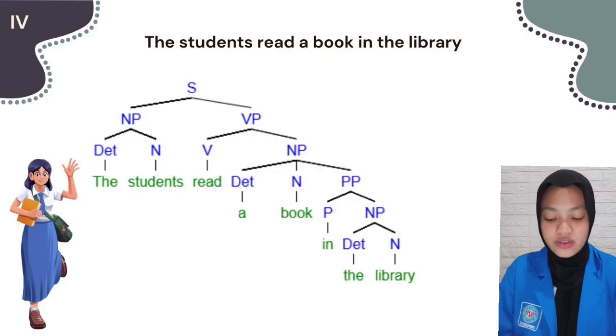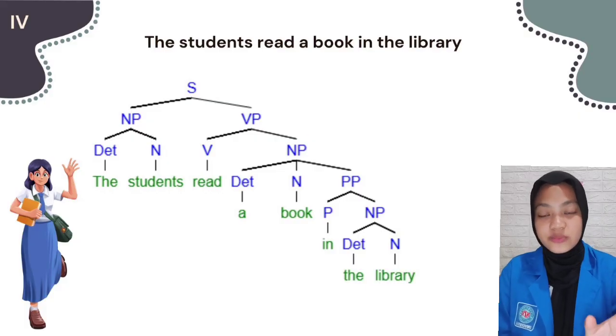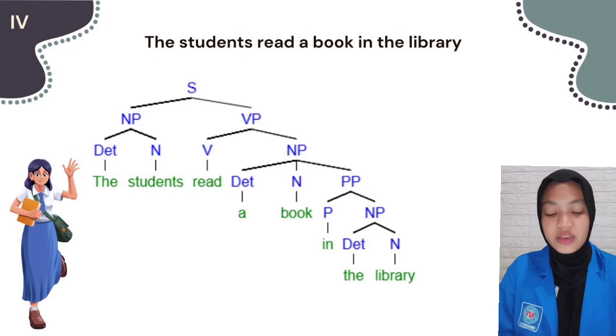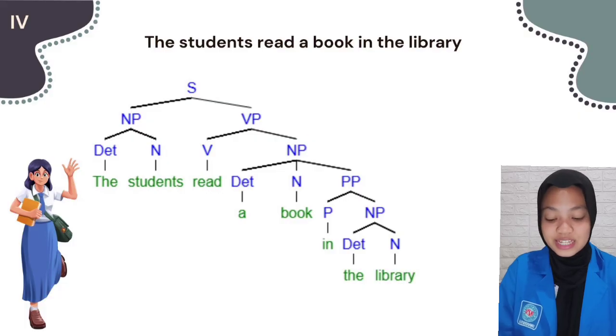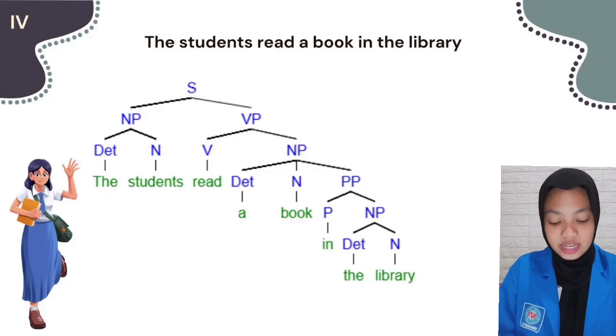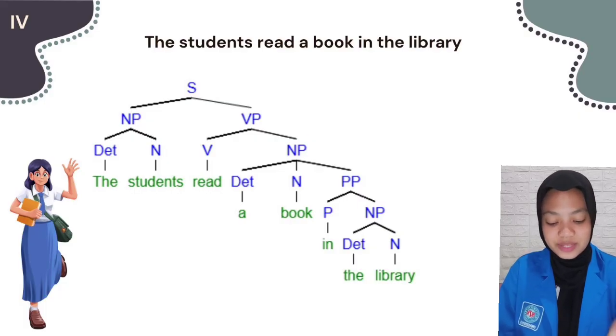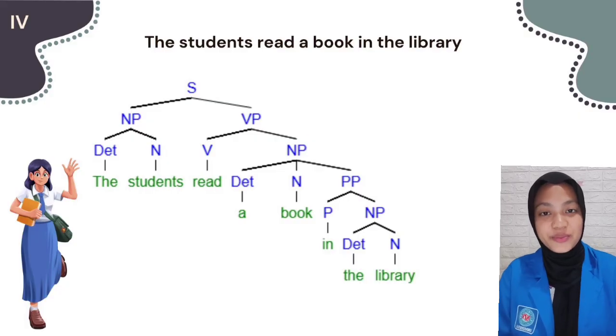The noun phrase is divided into determiner and noun, and the verb phrase is divided into verb and noun phrase. That noun phrase is divided again into determiner, noun, and prepositional phrase. The prepositional phrase is divided into preposition and a noun phrase, which is divided into determiner and noun.